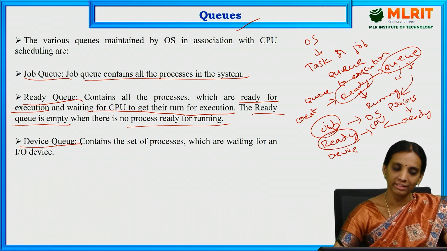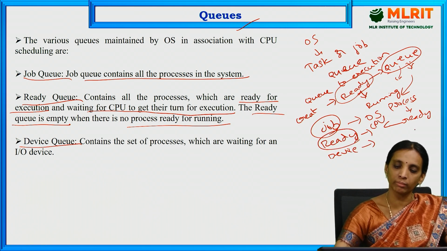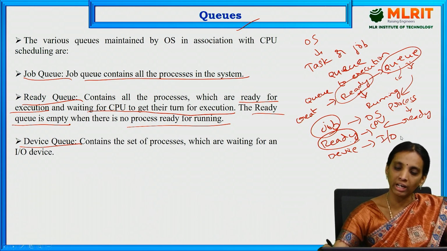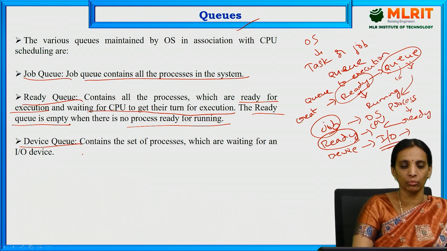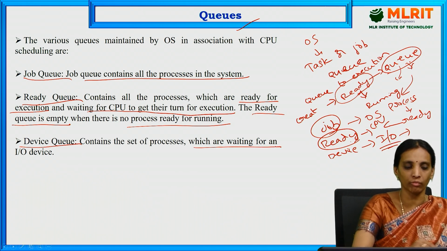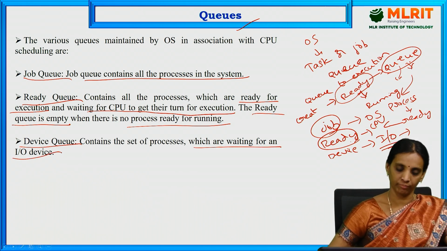Next is the device queue. The device queue is nothing but the processes which are in the ready state and waiting for the IO device for their operation. Those are in the device queue. It contains the processes which are waiting for an IO device.